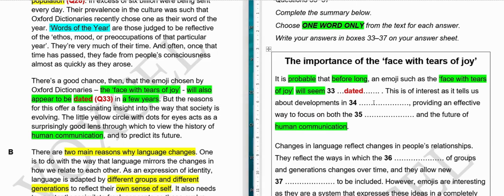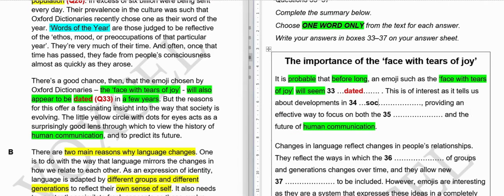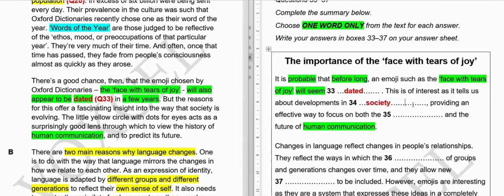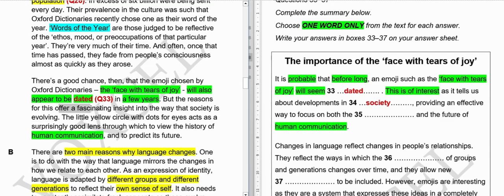Okay, time's up. So I'm going to write the correct answer here. The correct answer to this question is society. Now if you were not able to figure out the correct answer, don't worry, I'll tell you why this is the answer. So here the words are saying this is of interest as, and here they are saying offer a fascinating insight.